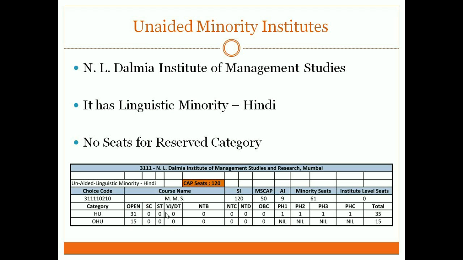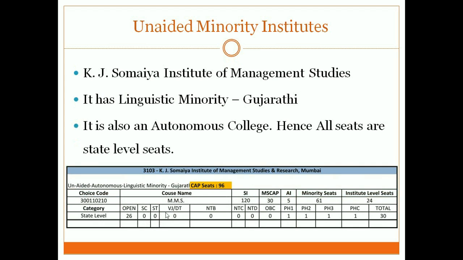If I talk about the next institute, now here if you look at SIES and NL Dalmia, both had home university and outside home university, both kinds of seats. But if I take the next example of a minority institute, KJ Somaiya, they have a linguistic minority, Gujarati, but it is also an autonomous college.